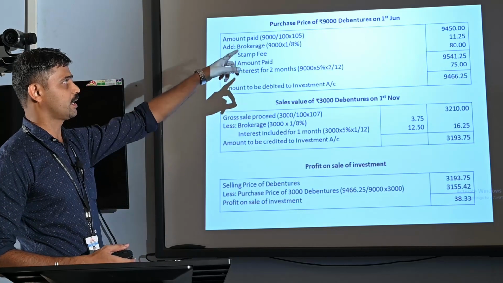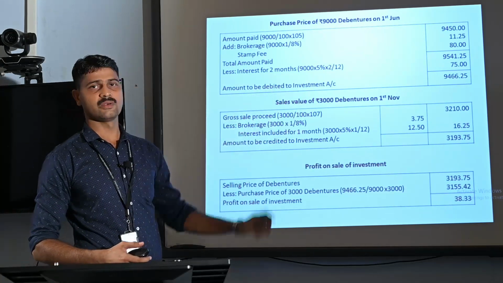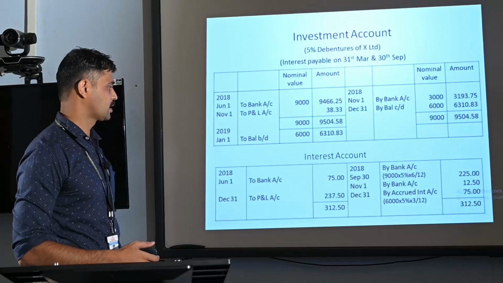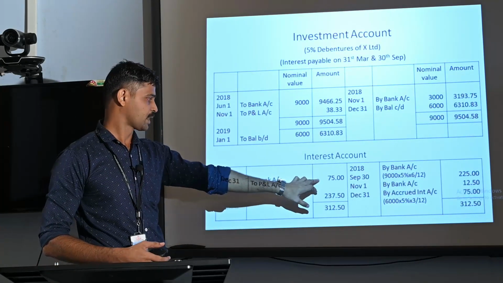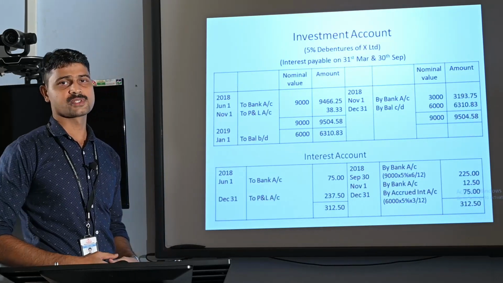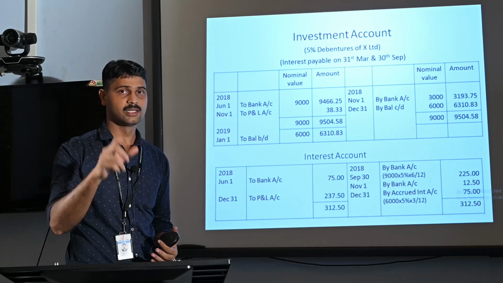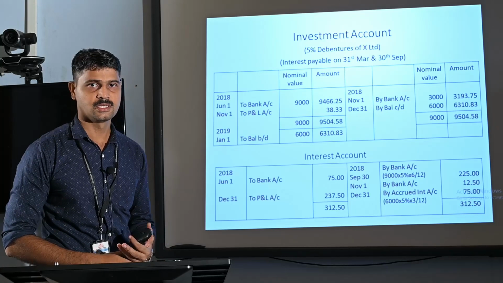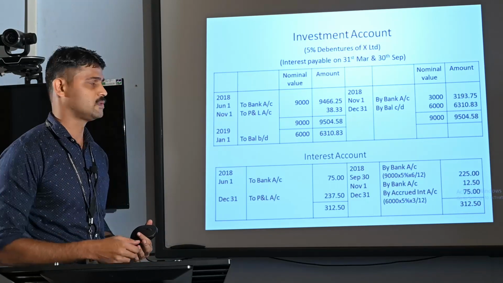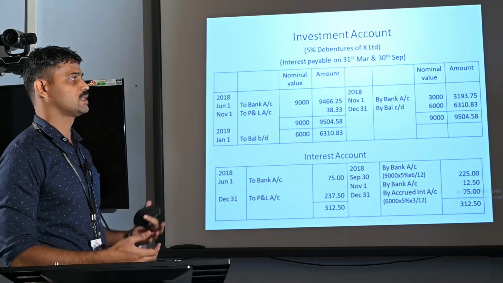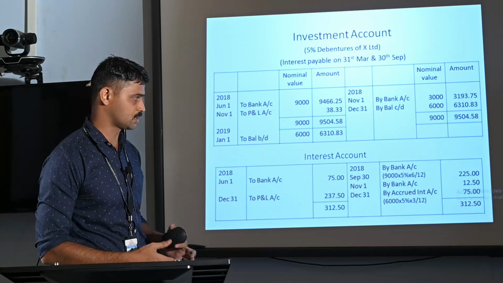While purchasing 9000 debentures, there is rupees 75 as the interest. That amount 75 is entered here. The next transaction is happening on 1st November. As we discussed earlier, in between these two dates there is 30th September. On that date, interest is due on the investments. So we are passing the entry for interest due on 30th September.